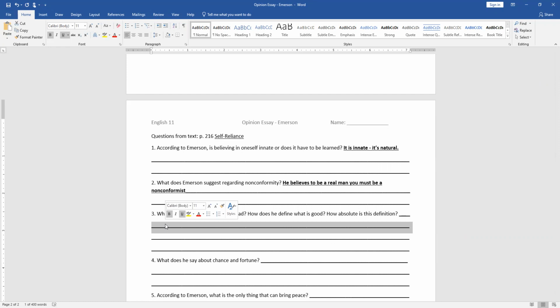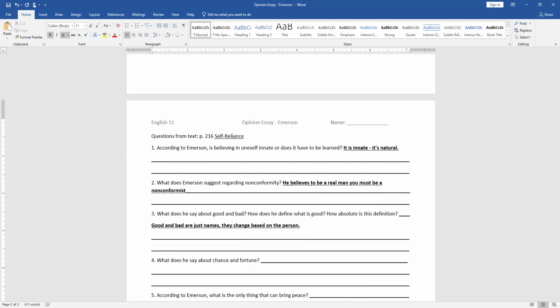Right. So he said, good and bad are just names. And would you say they change based on the person? Yeah. So there are no absolutes there.